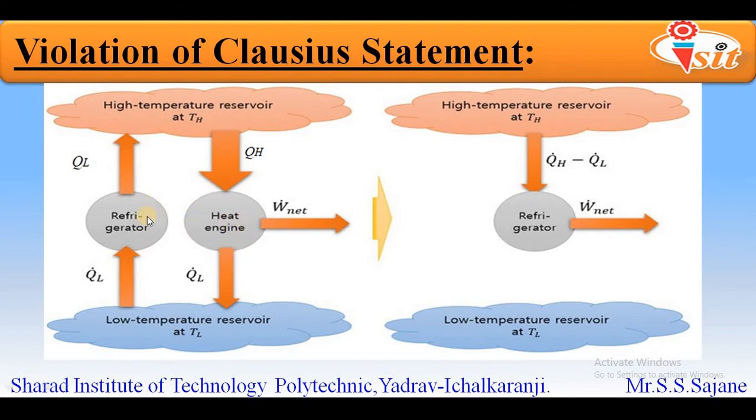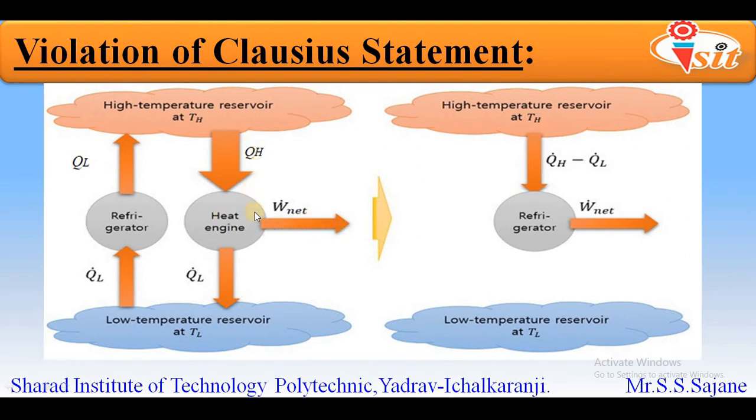Now in this diagram we will first violate the Clausius statement. In the first part of this diagram, on the refrigerator, there is a transfer of heat from the low temperature reservoir to the high temperature reservoir without providing any external energy. Thus the Clausius statement is violated. On the other hand, if we look at the heat engine side, we can see that the Kelvin-Planck statement in this diagram is not violated, as the input energy is QH.